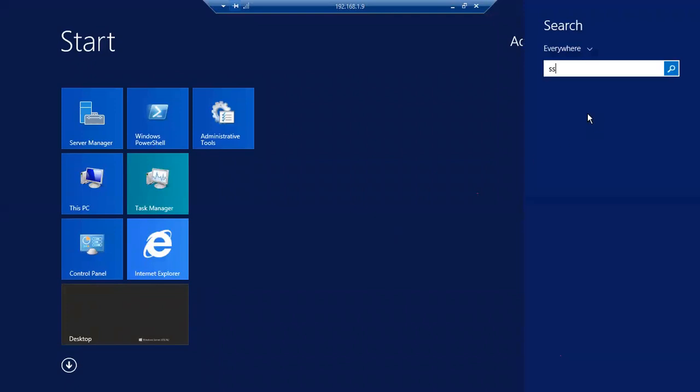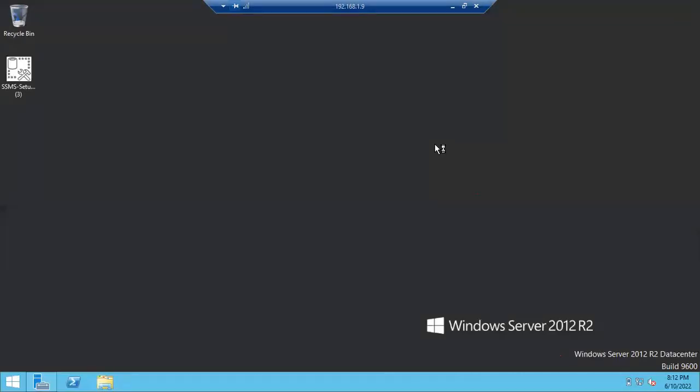You will get SSMS, or you can type SSMS also, you will get Management Studio. You can see the same Management Studio, right? So this is how you have to open it, guys. Click on SQL Server Management Studio, it will open.